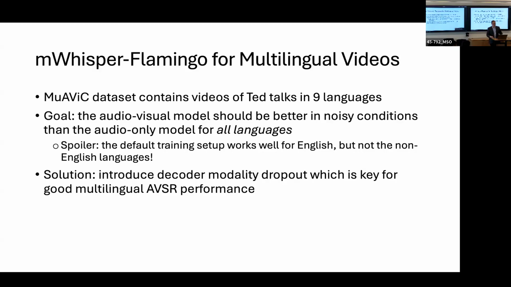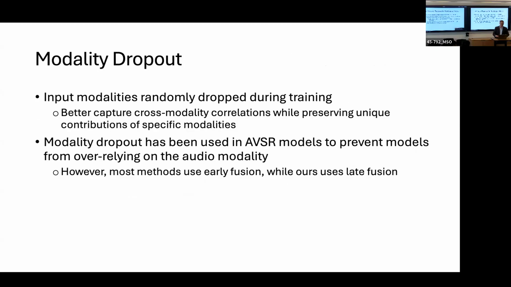So our solution is to introduce a decoder modality dropout, which is key for this good multilingual AVSR performance. In modality dropout, the input modalities are randomly dropped during training. The point of this is to better capture the cross-modality correlations while preserving the unique contributions of specific modalities. Modality dropout has been used in AVSR models previously to prevent the models from over-relying on the audio modality. However, most of these methods used early fusion, while ours uses late fusion.